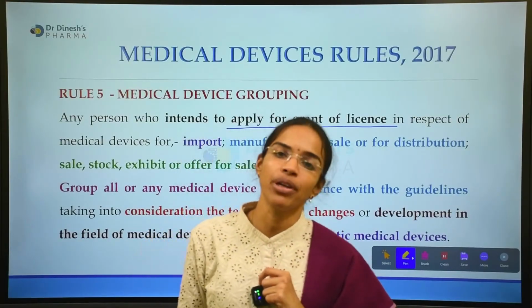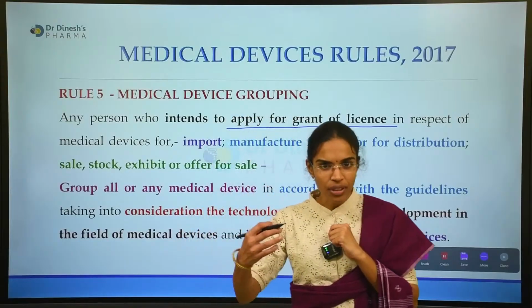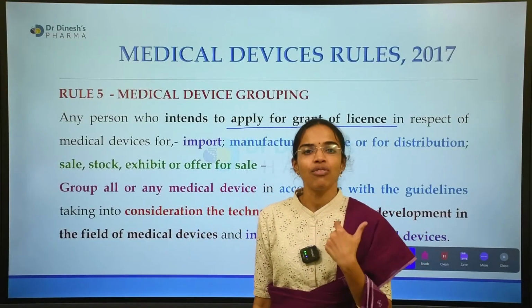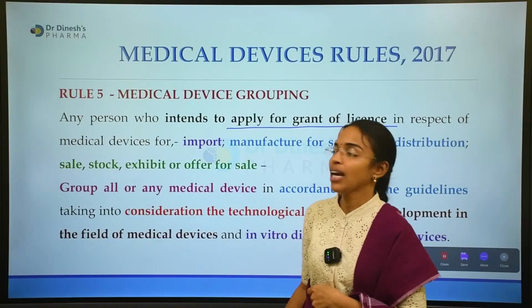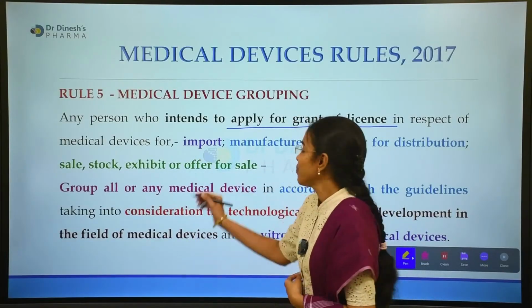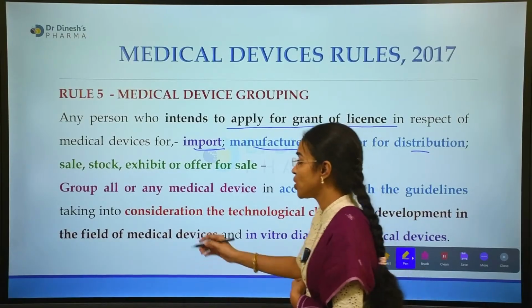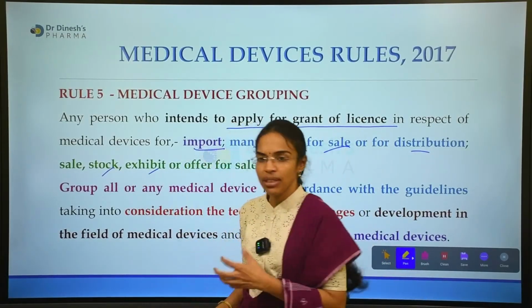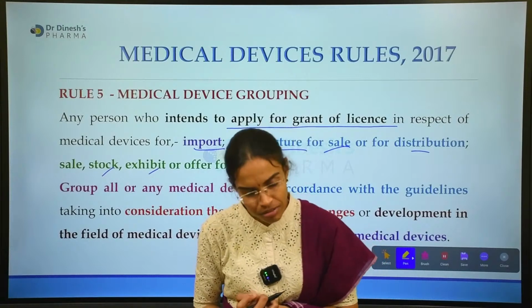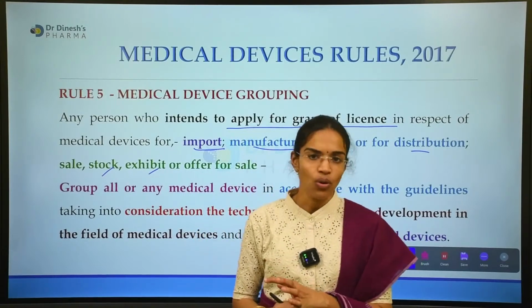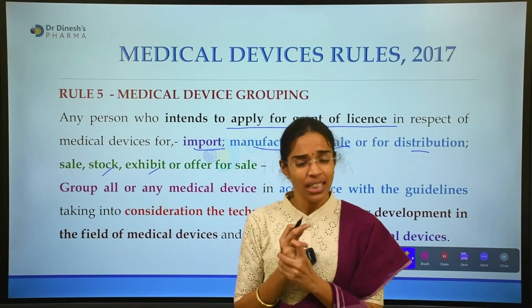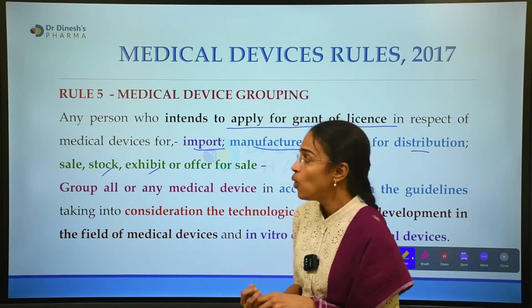It is important because any person or a firm or an organization, if they want to apply for the grant of license for either the import or manufacture or sale or distribution or stock or exhibit or offer for sale of medical devices, or anything related to medical devices,